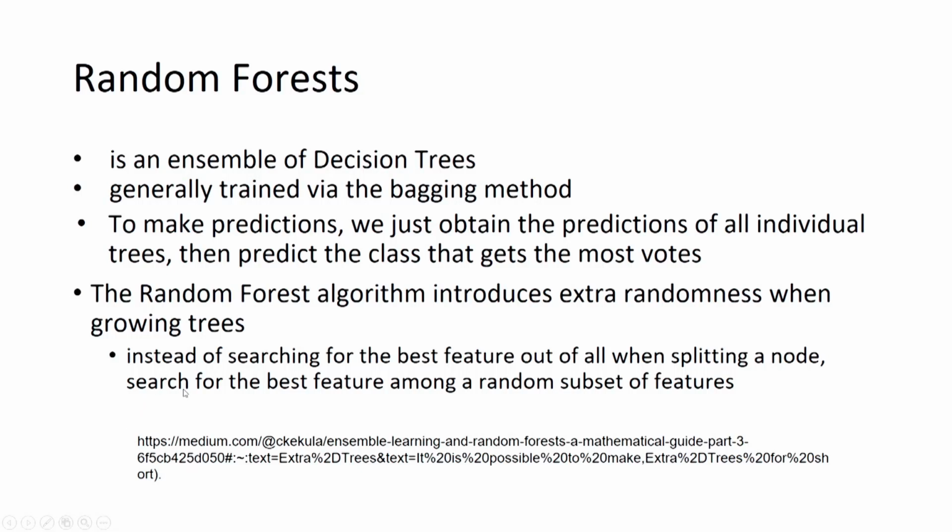But what we can do here is search for the best feature among a random subset of features. When we are splitting, we will only consider a few features, that is, a subset of all the features. Out of this subset we will find the best feature for splitting. When we are splitting another node, we will take another subset of features, and from that subset we will find the best feature. In this way we will get different trees in the random forest.